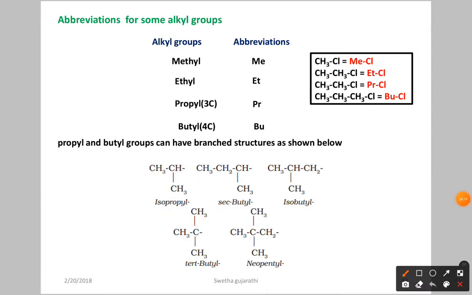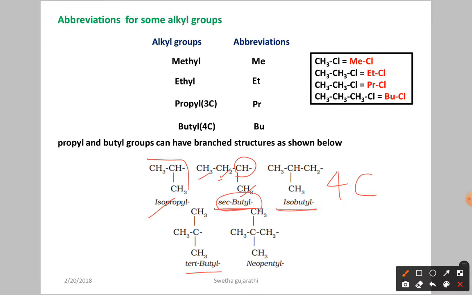If 3 carbon atom structures are like this, it is called what? Isopropyl. Okay. Next, we have secondary butyl, isobutyl, tertiary butyl. In these 4 cases, we have the 4 carbon atoms only, but the arrangement of atoms is different. Let us see here. Secondary butyl means what? Here we have the CH3 carbon and CH carbon should be attached to CH2 CH3. That is called secondary butyl.